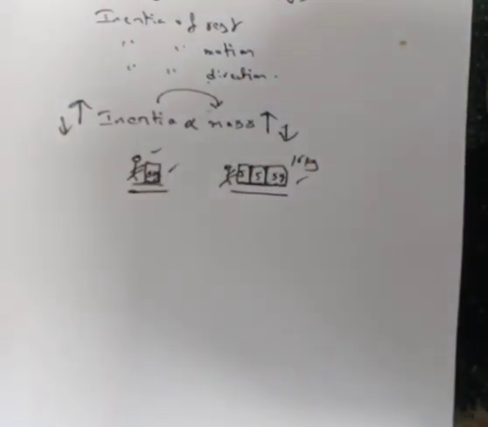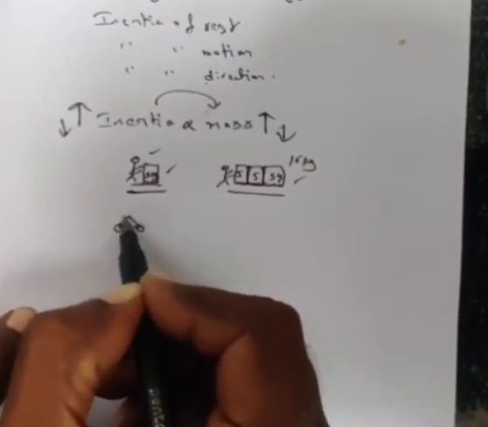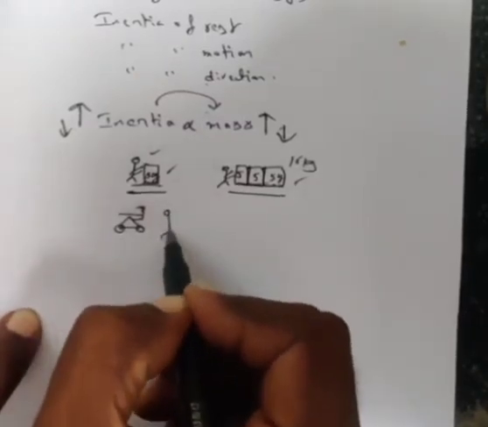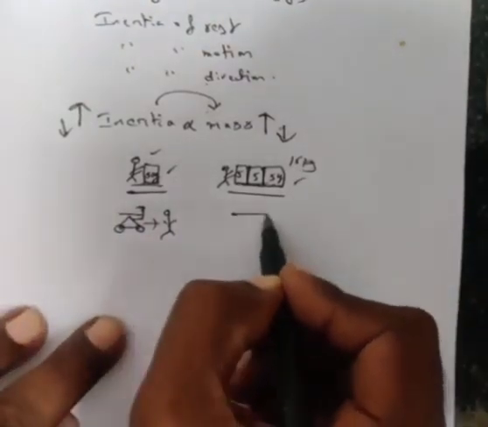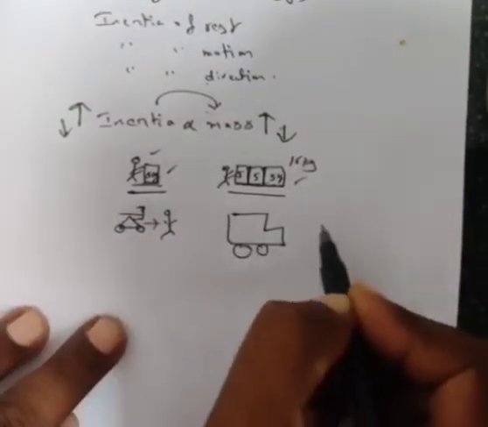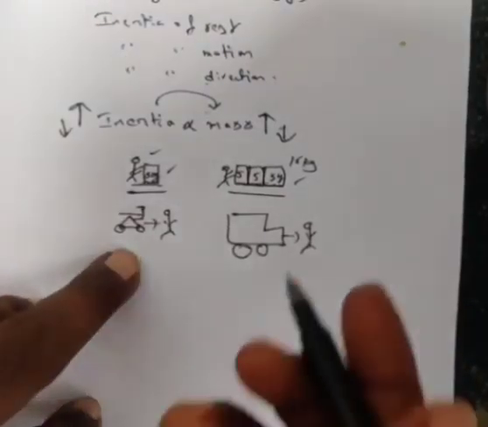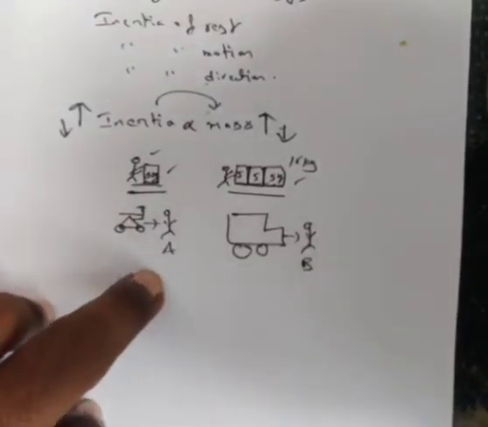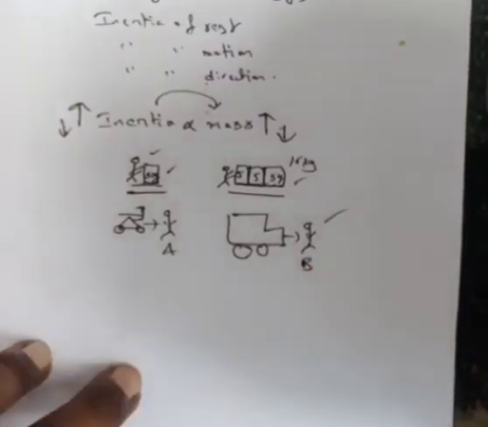Let's see an example of inertia of motion. For example, there is a bicycle which is coming across to you and you got an accident with the bicycle. And there is one big vehicle which is coming across to you and you got an accident. In which case, in the case of A or in the case of B, who will get more injuries or death? Mr. B will get more injuries or death.